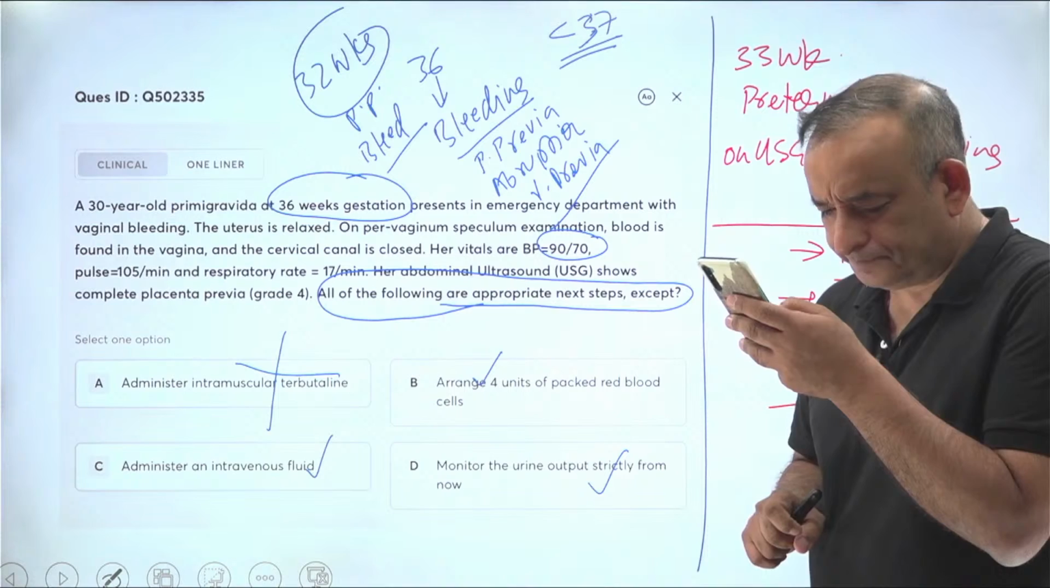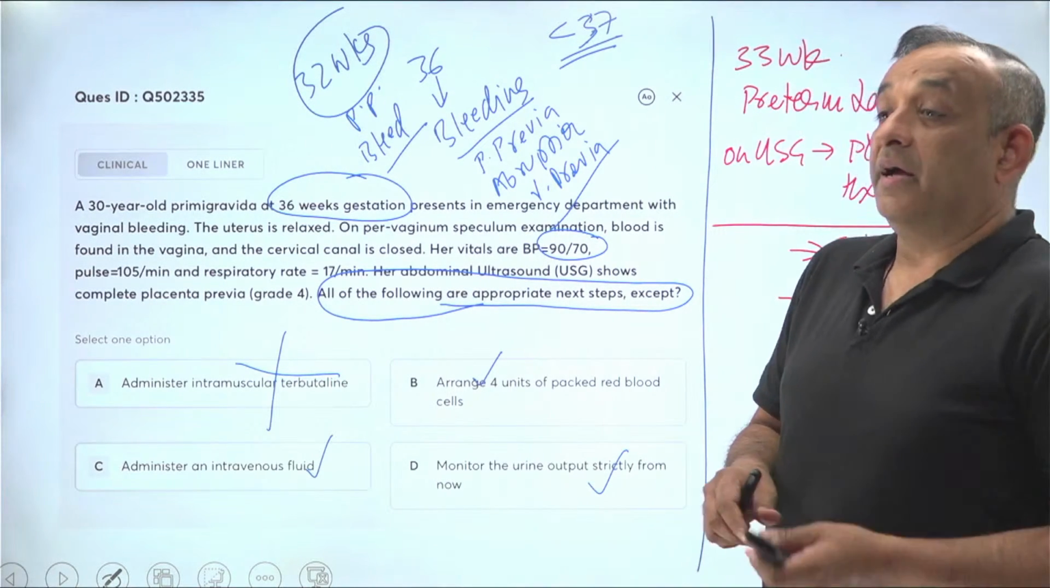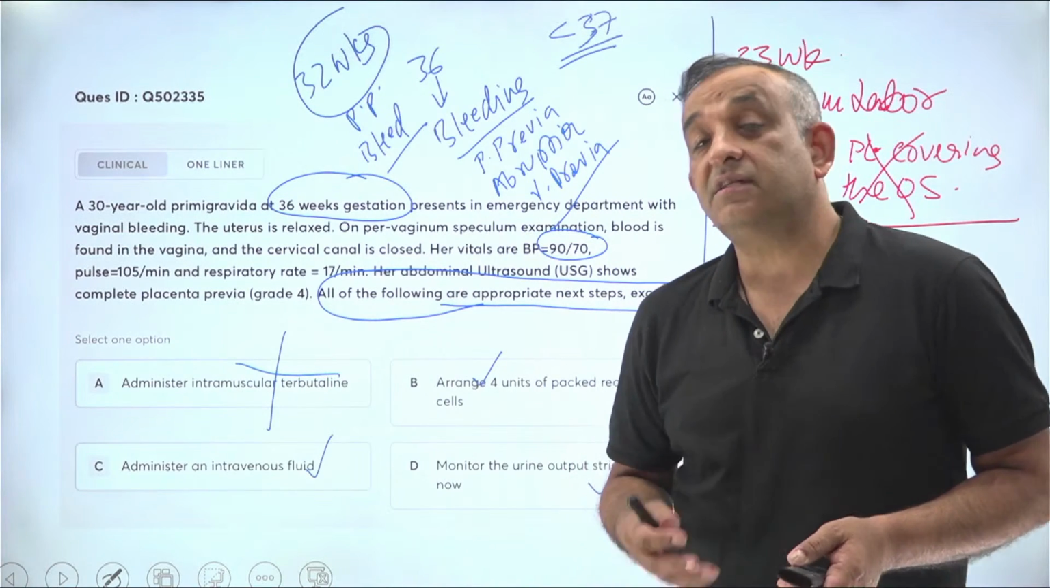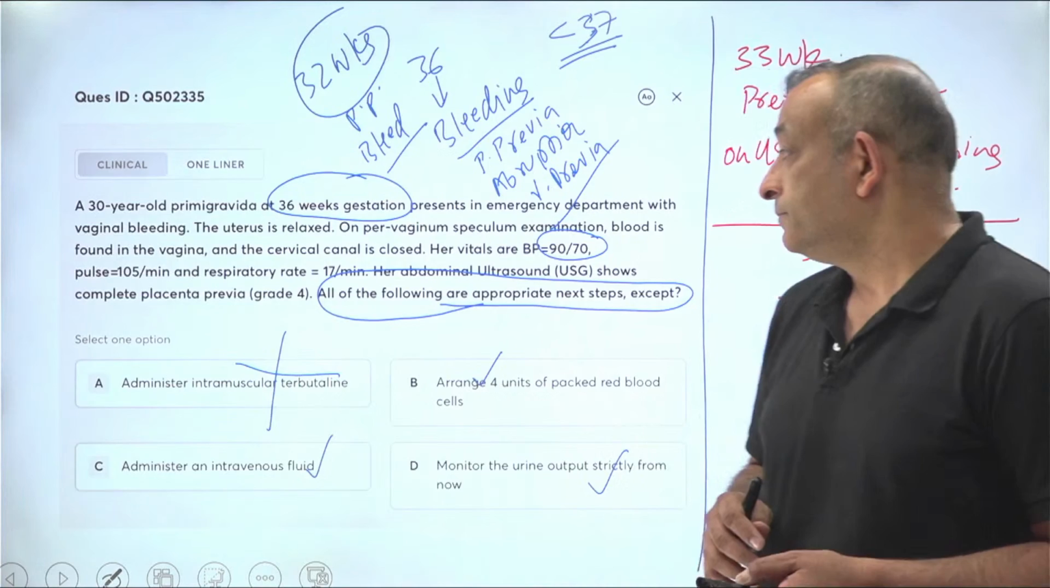Okay, guys, drug of choice for tocolysis. Yes, go ahead and mark nifedipine as the best drug. Yes, one of the other good drugs is magnesium sulfate because that is the only neuroprotective agent.